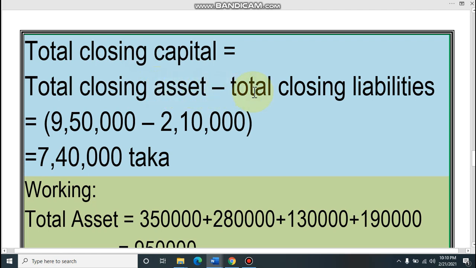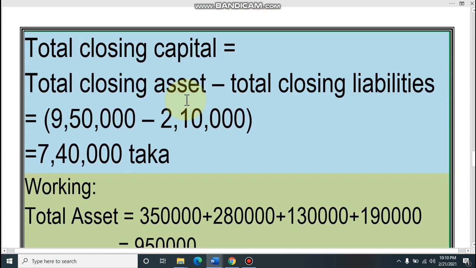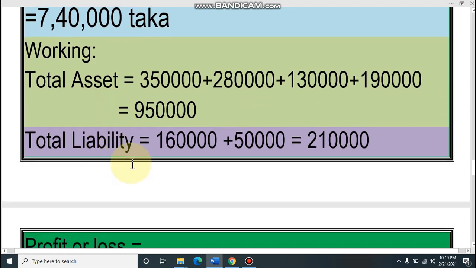And look at the formula: closing asset minus closing liability. Same as this one, opening asset minus opening liability. Here it is closing asset minus closing liability, but this is for 4 marks. That's why we need to calculate assets first. The total closing asset is 9,50,000. Then closing liabilities, you know that we have two liabilities. Number one, bank loan. Number two, creditors. So the total of liabilities is 2,10,000.